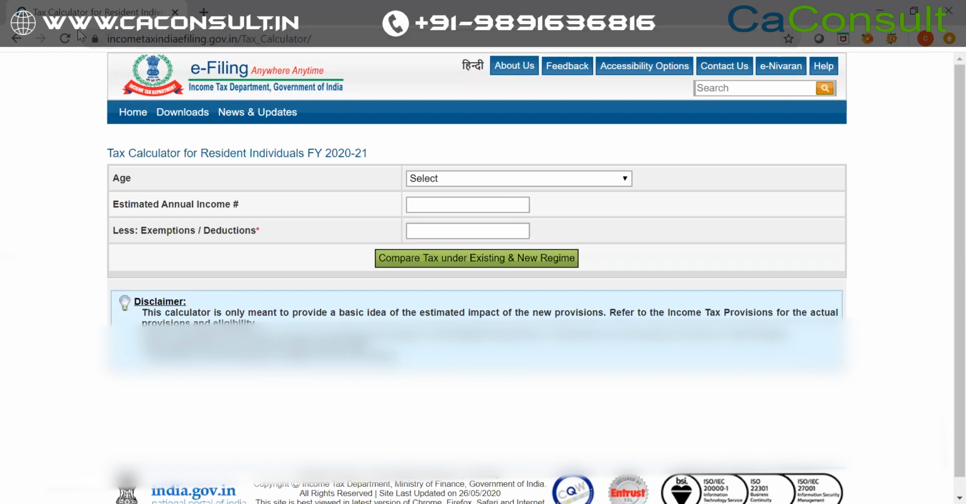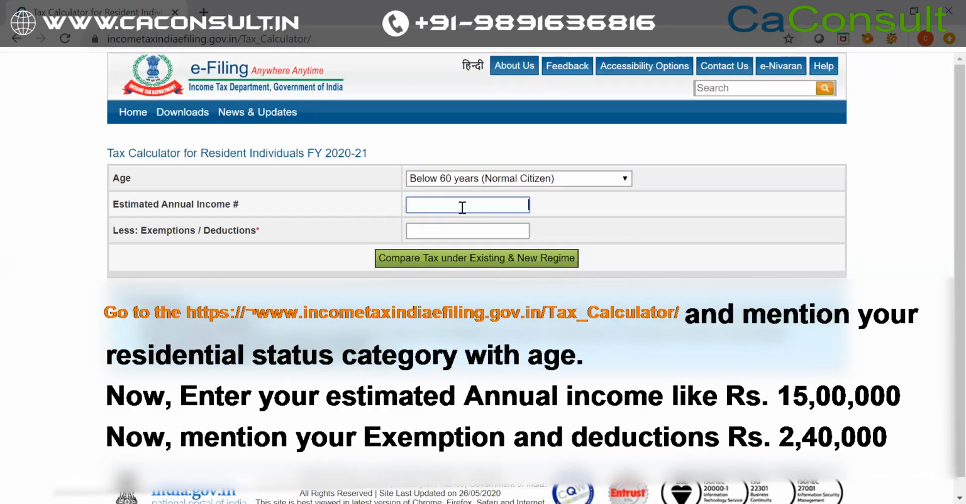For example, the first step is to know the age. Once you enter your age here, then you have to enter your estimated annual income. Let's say that your estimated annual income is 15 lakh. Next is the exemptions and deductions. The exemptions and deductions are 2,40,000.